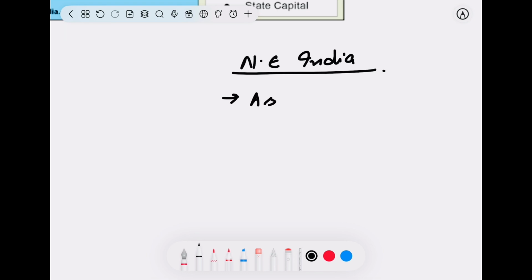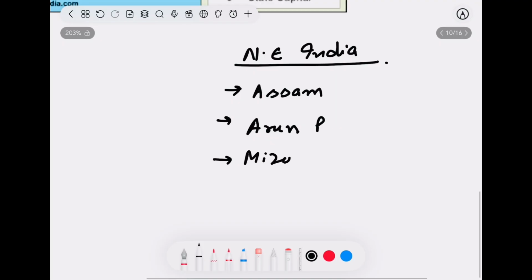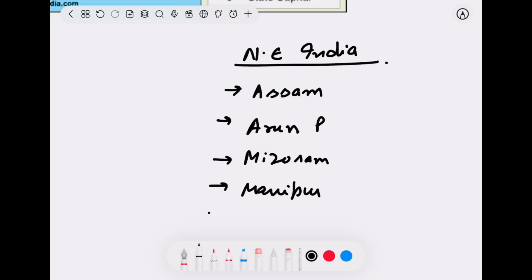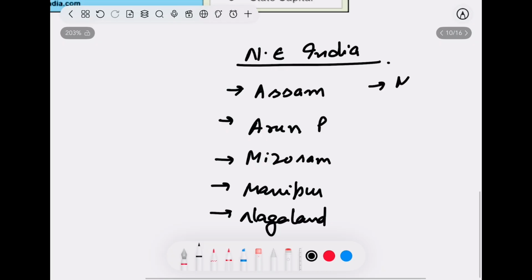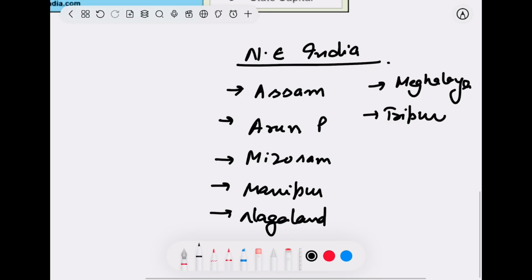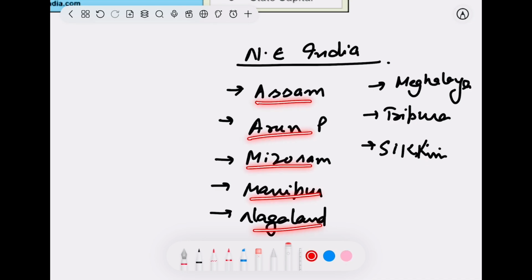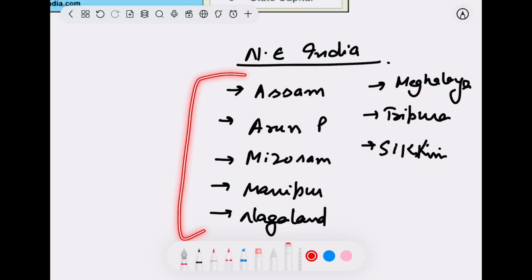First, Assam, Arunachal Pradesh, Mizoram, Manipur, Nagaland, Meghalaya, Tripura, and Sikkim. So let's count: one, 2, 3, 4, 5, 6, 7, 8. So we became familiar with the states which are covered in Northeast India.